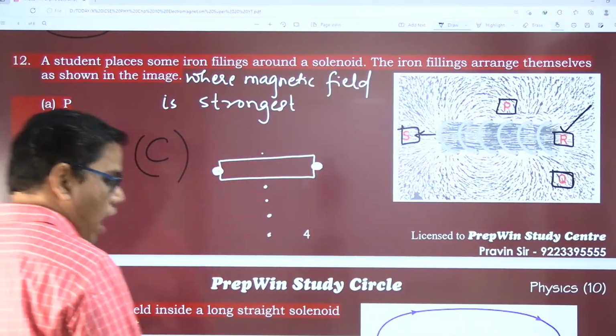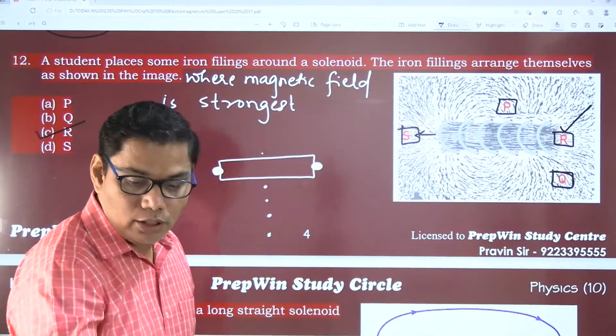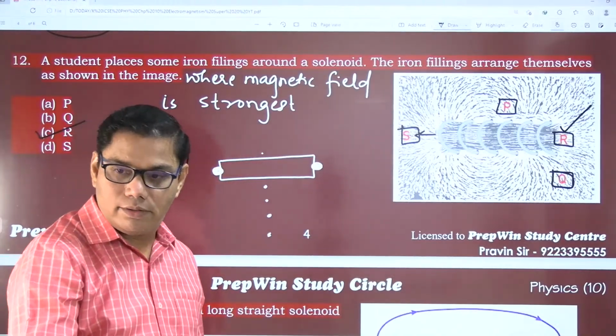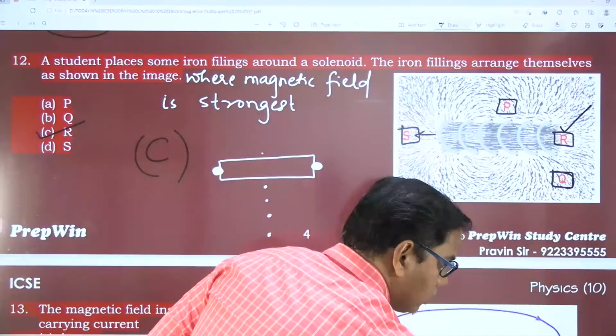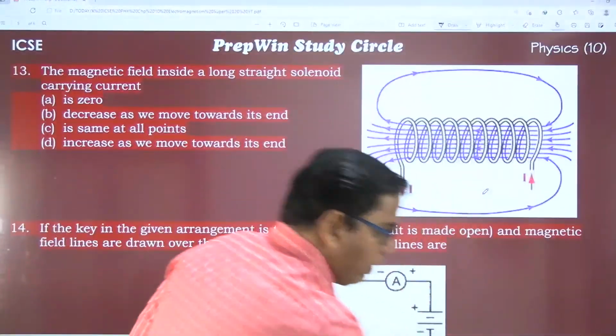Yes, R. I got three R's one after another. Triple R, a famous Tollywood movie, triple R.